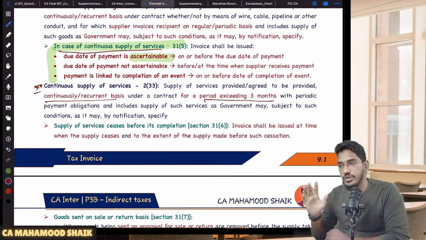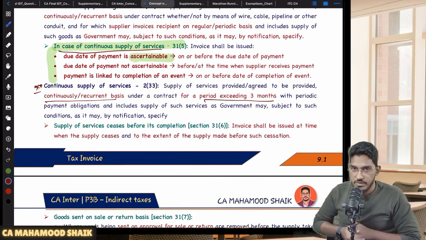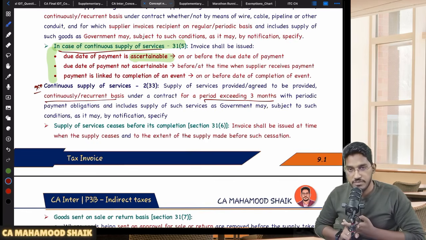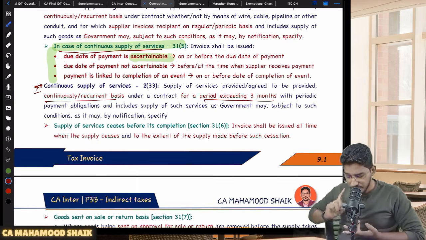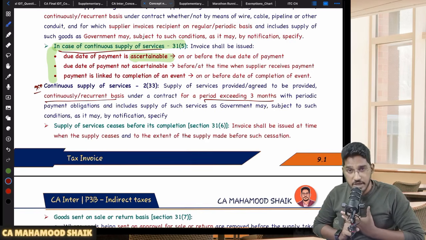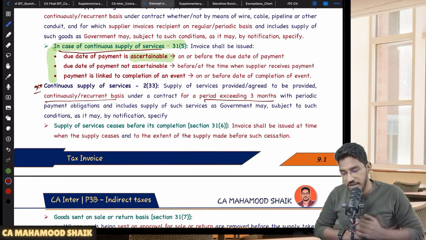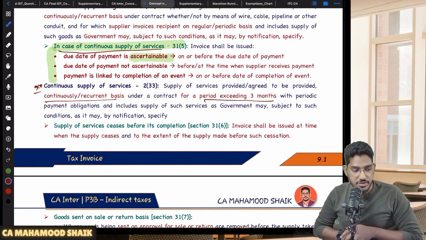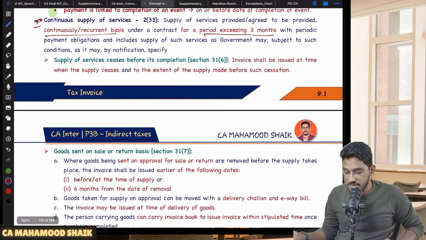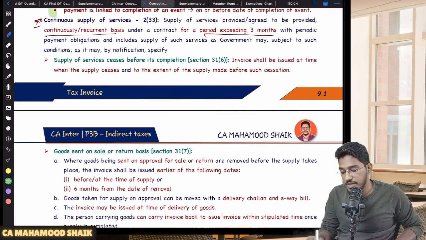So we have covered 4 subsections. 31 subsection 1, how to determine the time limit for issuance of invoice in case of normal supply of goods. 31 subsection 2, the same in case of normal supply of services. 31 subsection 4, in case of continuous supply of goods. 31 subsection 5, in case of continuous supply of services. Then we have 31 subsection 6, which says what if supply of services ceases before its completion?